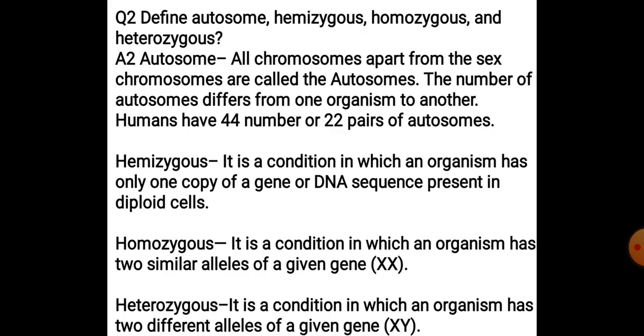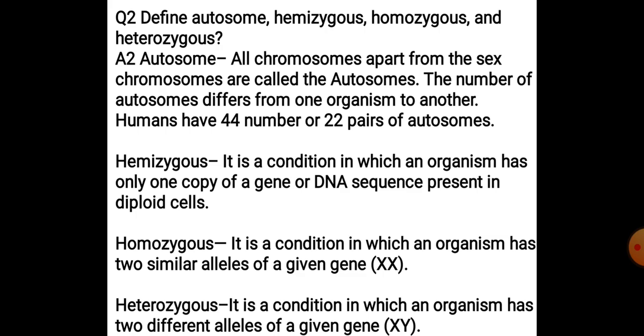Now question number 2, define autosome, hemizygous, homozygous and heterozygous. Autosomes are all the chromosomes except the sex chromosomes, and the number of autosomes differs from one organism to another. For example, in humans there are 44 autosomes and 2 sex chromosomes. Okay, that makes up 46 chromosomes.